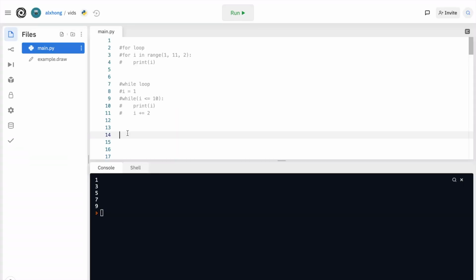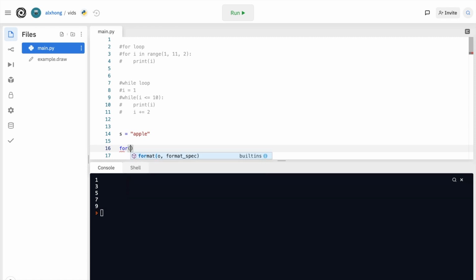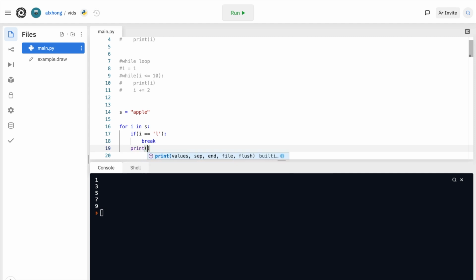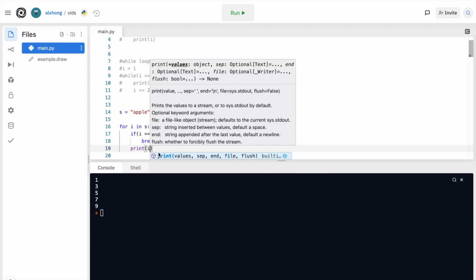Let's say I don't like the letter L for some reason. So if we try to print a string called apple, we create apple as a string here, and we loop through it again for I, which is going to loop through the characters in apple for us, in S, which is the string. We want to have a condition if I, which is the character being tested, is the same as the character L, which I don't like, then I'm going to want to break out of this for loop. Else, I can print the character.